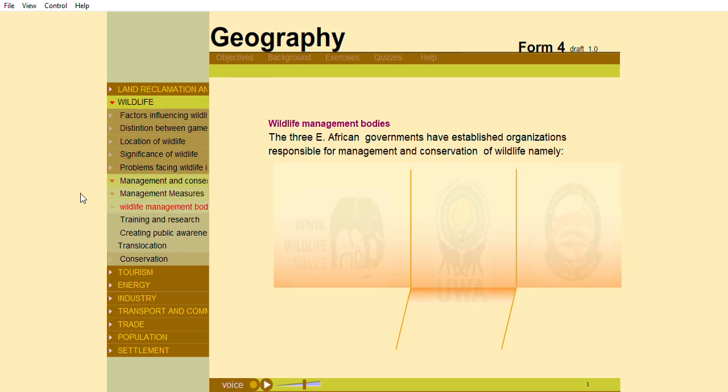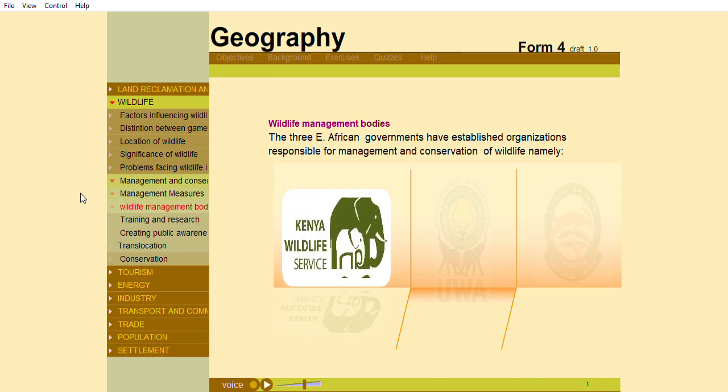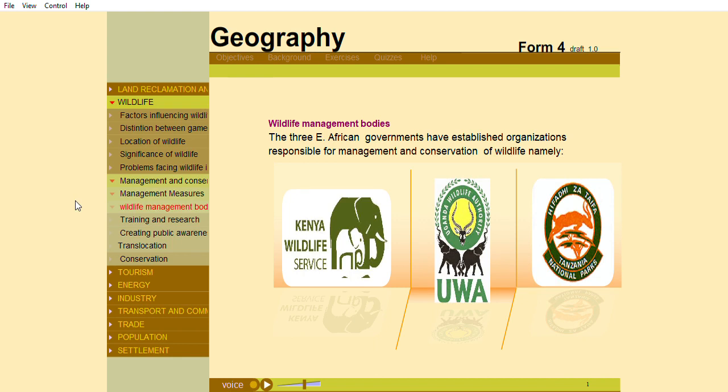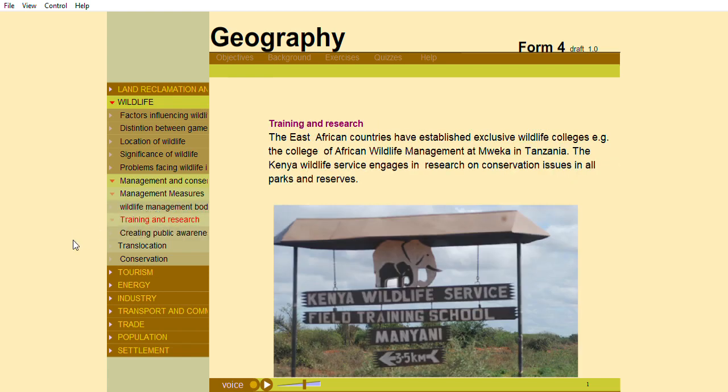The three East African governments have established organizations responsible for management and conservation of wildlife, namely KWS, which is Kenya Wildlife Services, UWA, which is Uganda Wildlife Authority, and TANAPA, which is Tanzania National Parks Authority. The East African countries have established exclusive wildlife colleges, for example, the College of African Wildlife Management at Mweka in Tanzania. The Kenya Wildlife Services engages in research on conservation issues in all parks and reserves.